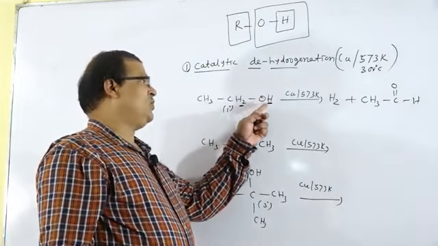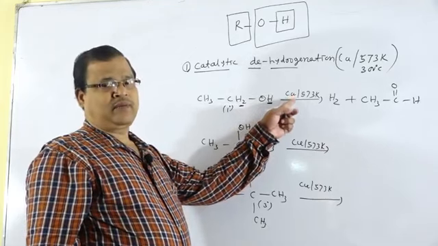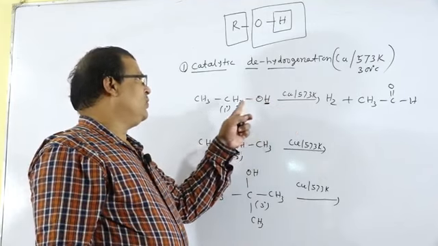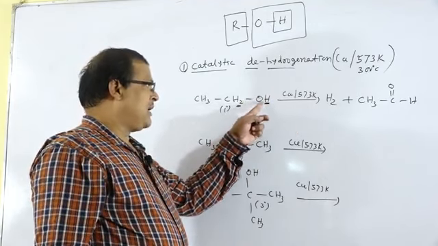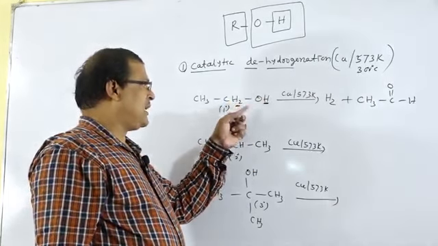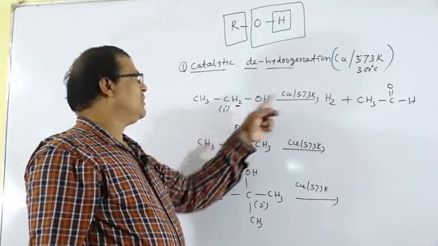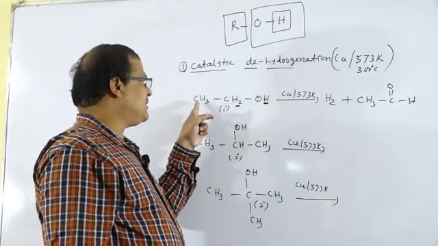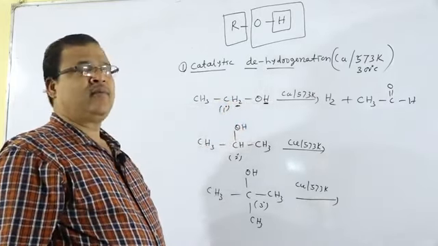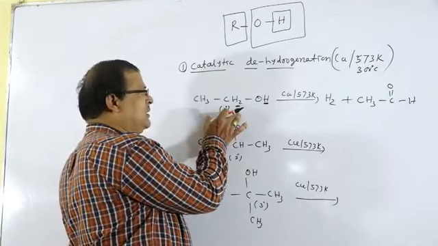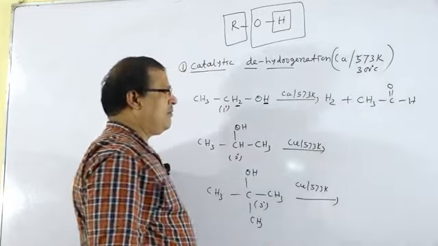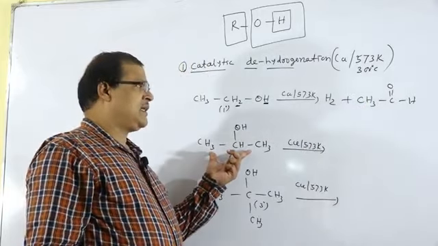CH3CH2OH has been treated with copper at 573 Kelvin. The H part of that OH group and the H part from the carbon atom to which the OH group is attached are removed in the form of H2. The rest of the compound is CH3CHO, that is acetaldehyde. So, whenever primary alcohols are treated with copper at 573 Kelvin, acetaldehyde will be formed.